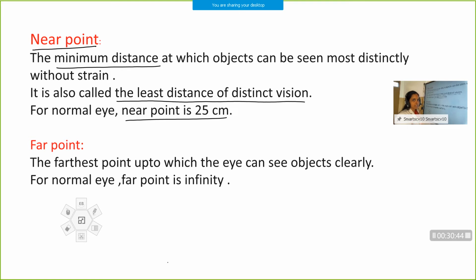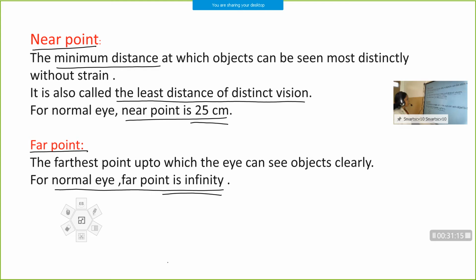Till infinity. The farthest point up to which I can see objects clearly and distinctly is known as the far point, and far point for a normal healthy eye is infinity. So the human eye can see clearly from a distance of 25 centimeter to infinity. Near point of a normal human eye is 25 centimeter, and far point is infinity.